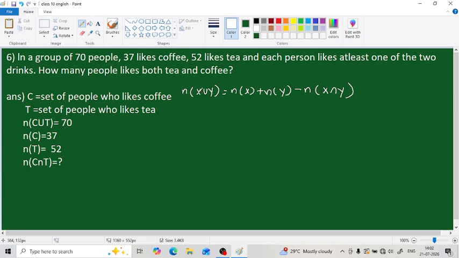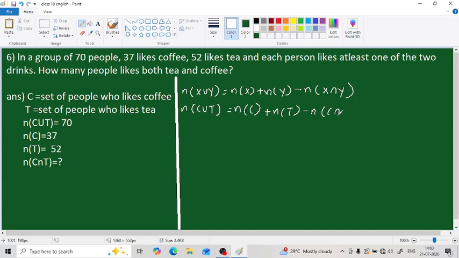Here I am replacing x with C and y with T. So our equation will become N of C union T equals N of C plus N of T minus N of C intersection T, and we know many of the terms here. So N of C union T is 70.